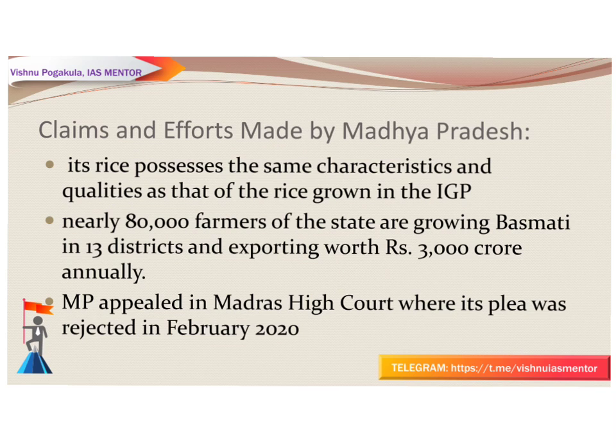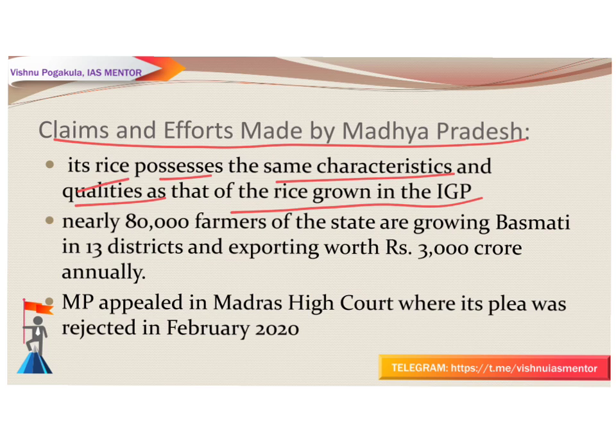Now, the claims and efforts made by Madhya Pradesh. What is the issue? What is Madhya Pradesh claiming? Madhya Pradesh claims that its rice possesses the same characteristics and qualities as the rice grown in these IGP, Indo-Gangetic Plains, 7 states. It also claims that nearly 80,000 farmers of the state are growing basmati rice in 13 districts, and the export is worth nearly 3,000 crore annually. So MP appealed to the Madras High Court, where its application was rejected in February 2020.